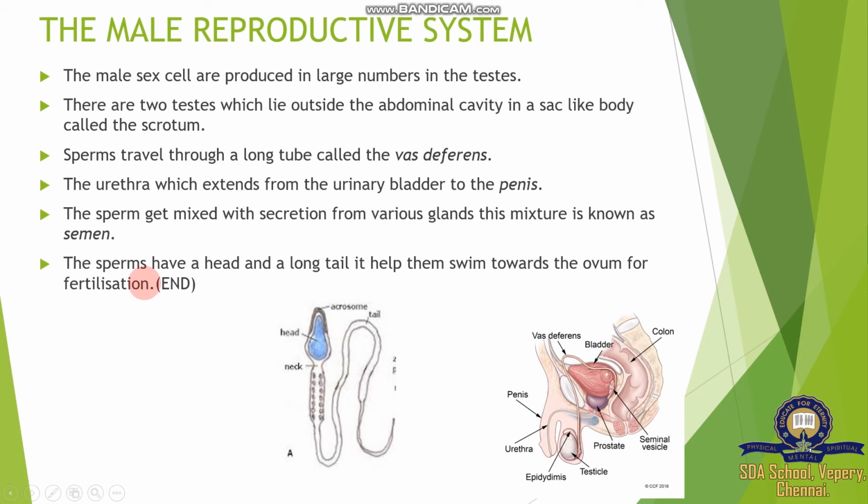So the sperm has a head and long tail. It helps them swim towards the ovum for fertilization. So this is important here: the male reproductive system of human beings.